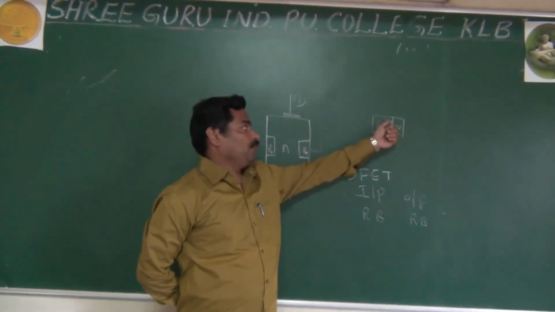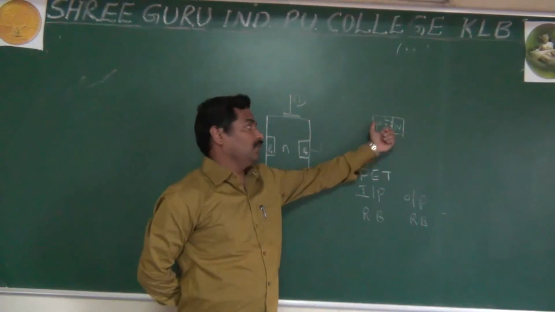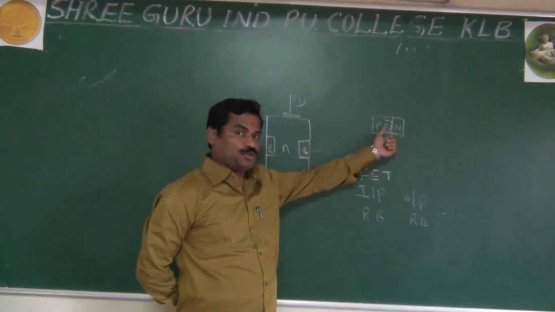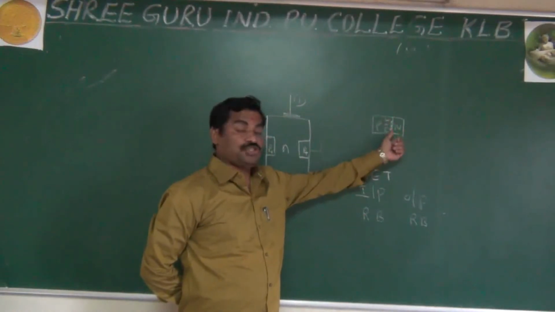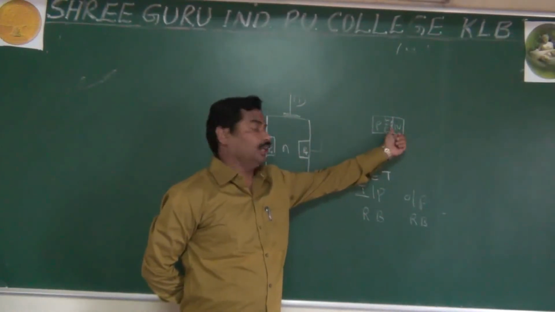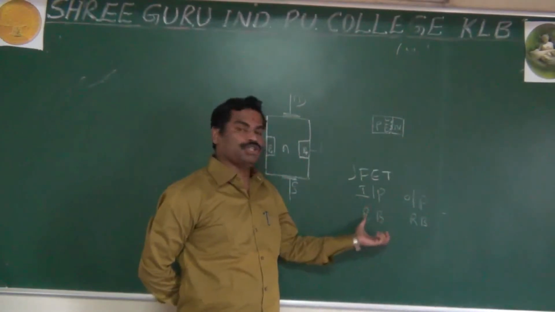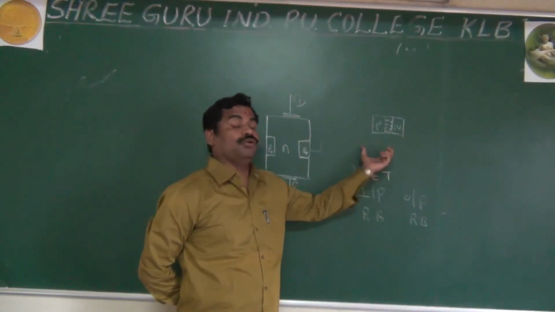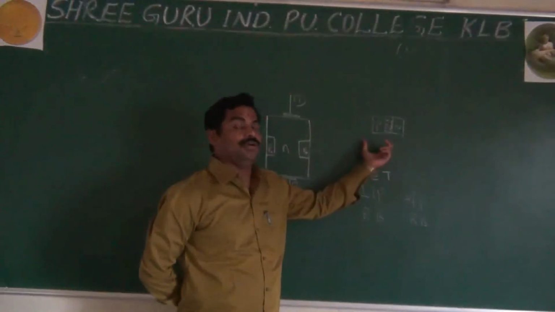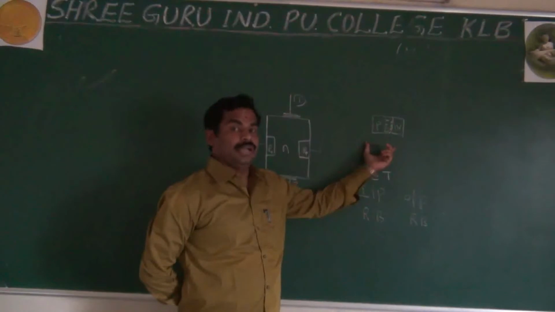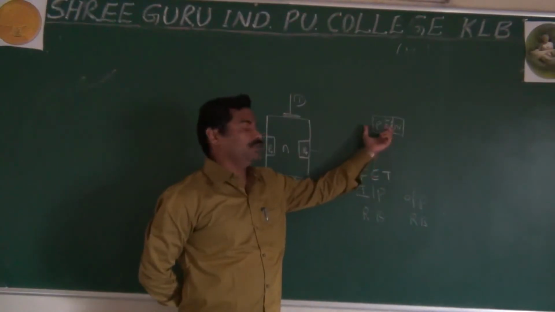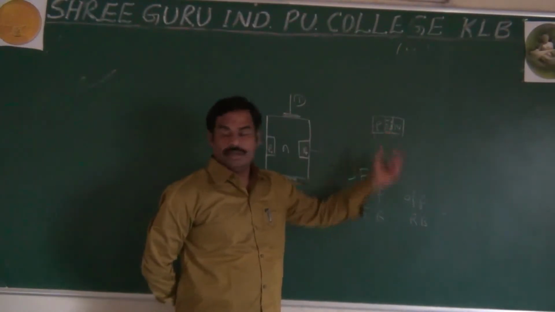Before the depletion layer forms, electrons and holes move very easily. Once the depletion layer forms, it becomes an obstacle for the moving of electrons and holes. It opposes their movement. That's why we apply reverse bias, because we are controlling the movement of the electrons, or controlling the current.